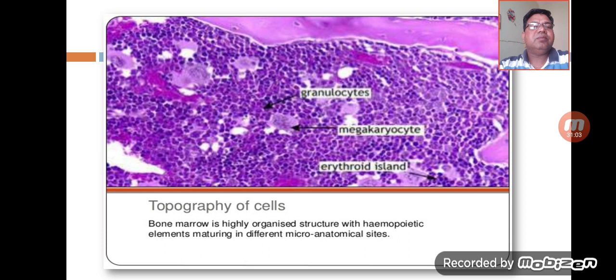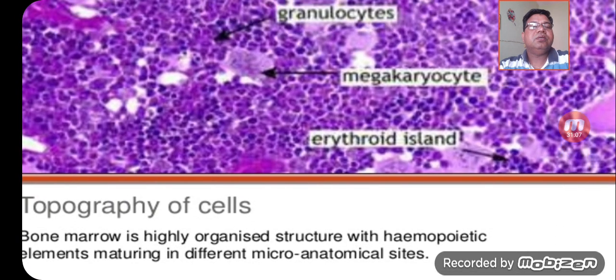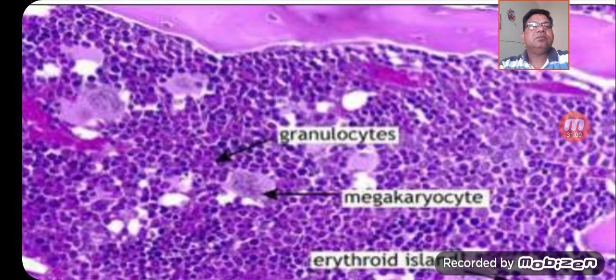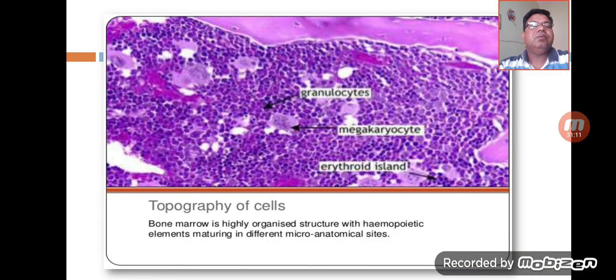And in the same diagram here you can see typically the topography of the cells. Very near to the bone we will see the immature myeloid cells. In the center we will see the mature myeloid cells, erythroid cells, and the megakaryocytic cells.